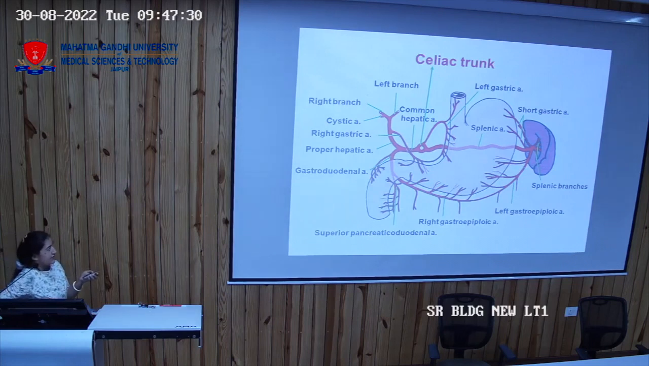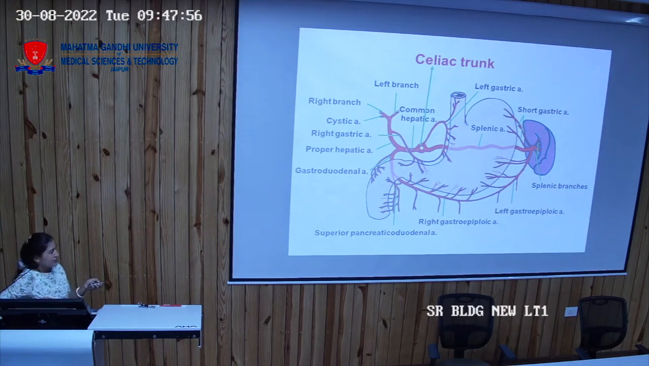This celiac trunk is giving the direct branch, that is the left gastric artery. Now this right gastric artery is not coming as a direct branch from the celiac trunk. First it is giving the proper hepatic artery, then a branch which is coming recurrent towards the lesser curvature is the right gastric artery. So right gastric artery is a branch from the proper hepatic artery, left gastric artery is a direct branch from the celiac trunk.